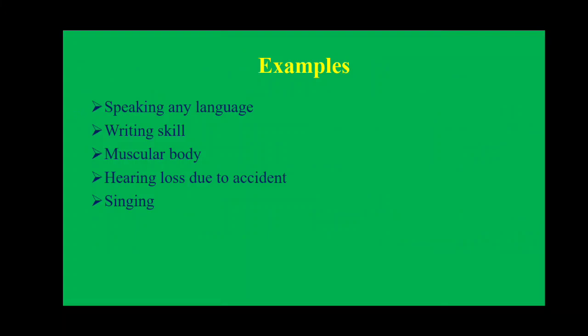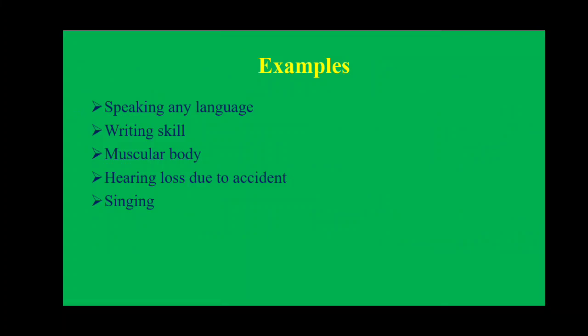Writing skill: if your handwriting is good or bad, it is not compulsory that your next generation has the same handwriting like you, because this is not an inherited character. This is acquired. And muscular body: if you are going to the gym, your body is muscular. If your next generation is not going to the gym, they may not have a muscular body.